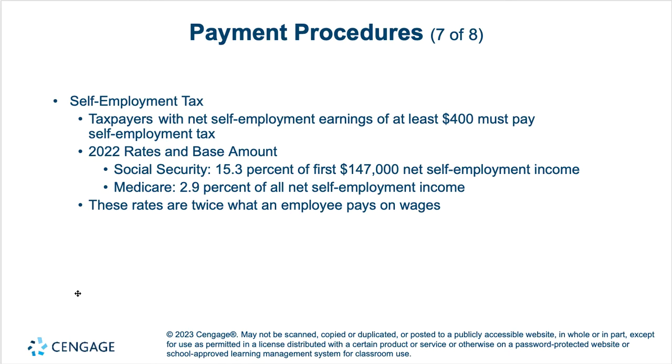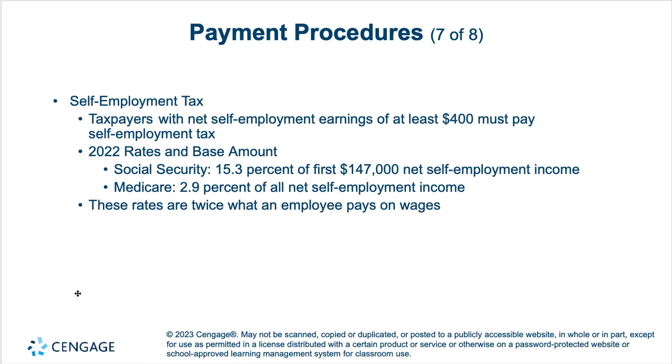As far as self-employment tax goes, taxpayers with net self-employment earnings of at least $400 must pay self-employment tax, and the 2022 rates and base amount is 15.3% for the first 147,000 of self-employment income and 2.9% of net self-employment income for Medicare.